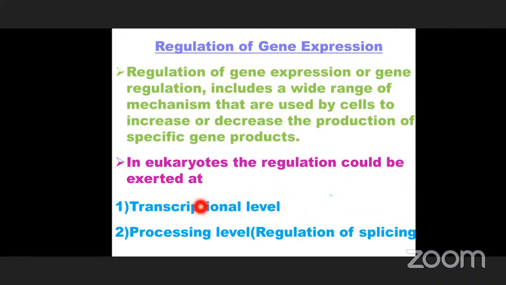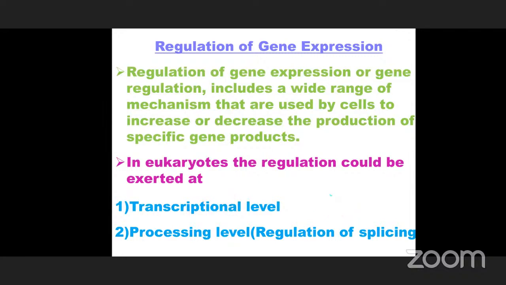And the second step is the processing level. Processing level means regulation of splicing. Our primary transcript or hnRNA consists of introns as well as exons. Introns are non-coding sequences and they are removed, and exons are coding sequences and they are spliced together to form an mRNA molecule.